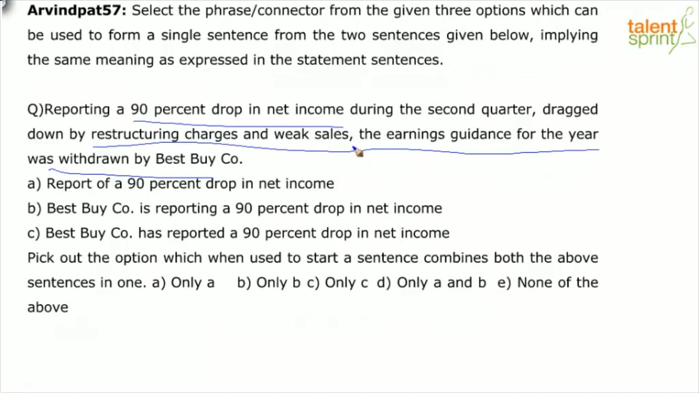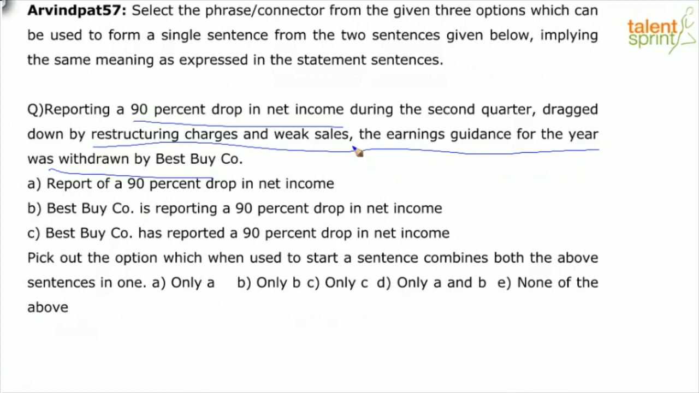Now, which one of the options, if I use it to start the sentence, combines both the above sentences into one? I cannot have any of these starting and then continuing with reporting a 90%. Which means what they're trying to say is, when I use one of these options, am I still able to retain the meaning that it's giving? So if I say, Best Buy company has reported a 90% drop in net income during the second quarter, the reasons being, or whatever, the reason being restructuring charges and weak sales, and the earnings guidance for the year was withdrawn.